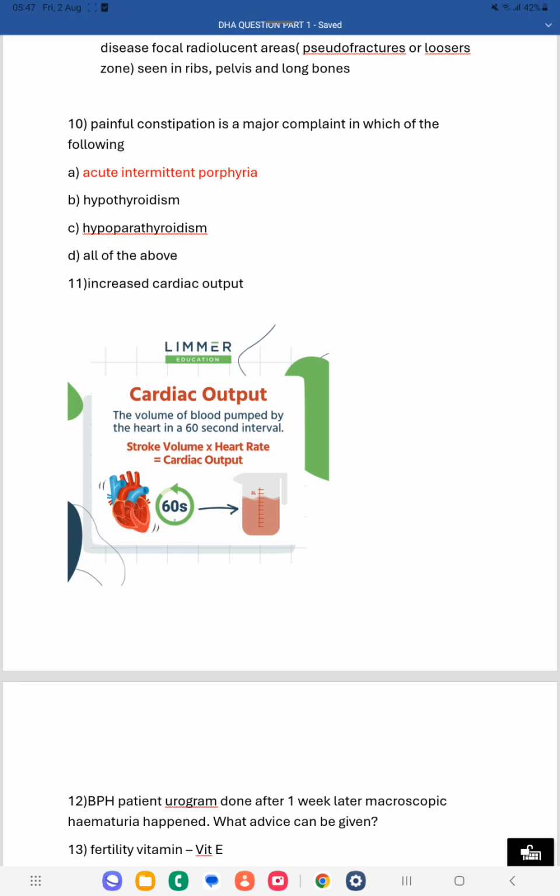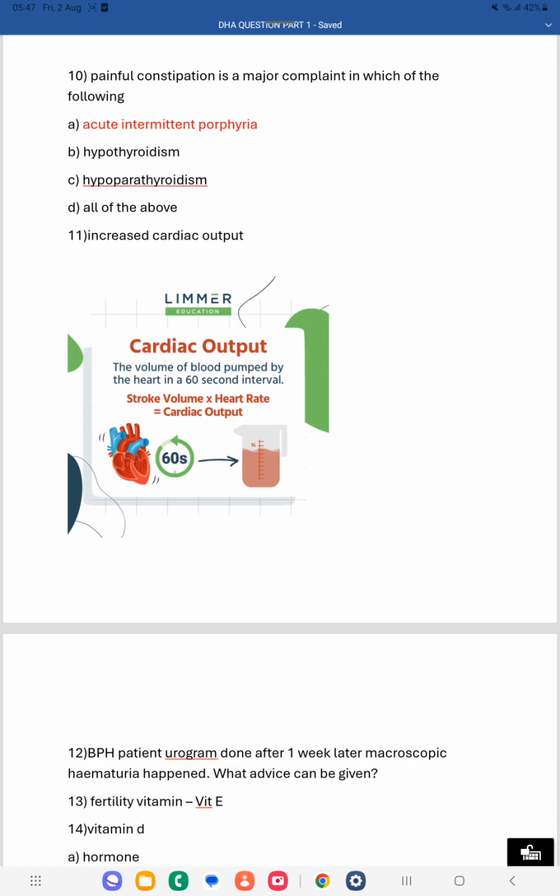In two conditions you will not get any sort of changes. During sleep there will be no change in the cardiac output, increase or decrease, nothing. And moderate changes in environmental temperature. So in these two conditions there will be no change in the cardiac output. So these are the conditions where you can see increased cardiac output, decreased cardiac output, and no change.